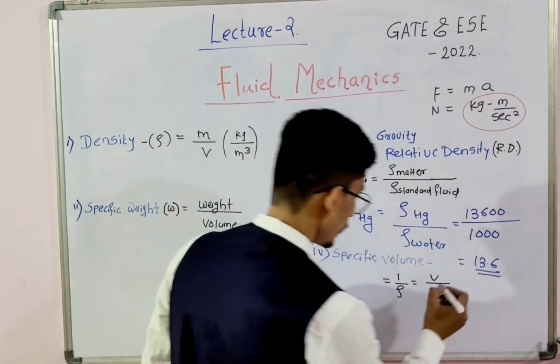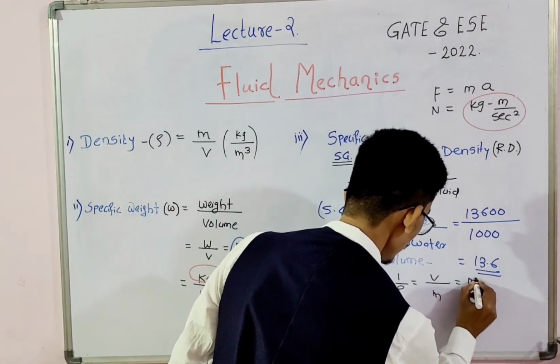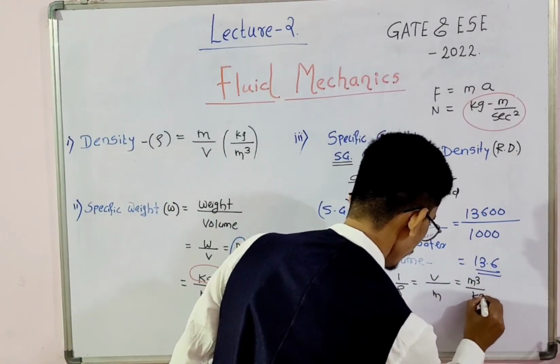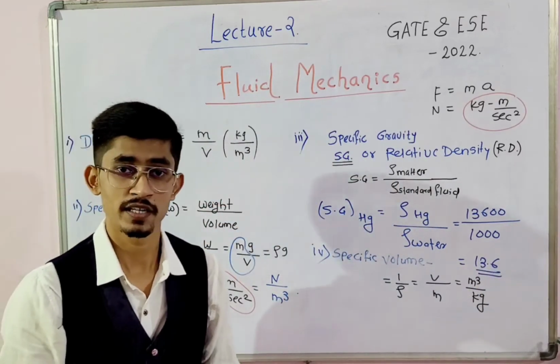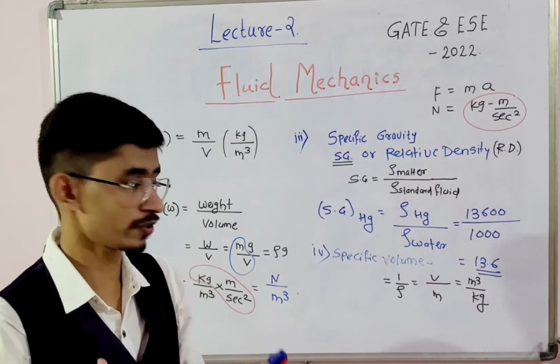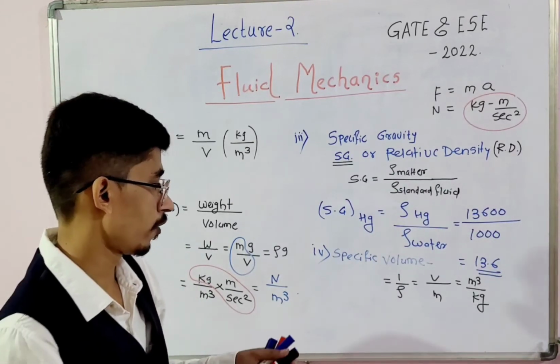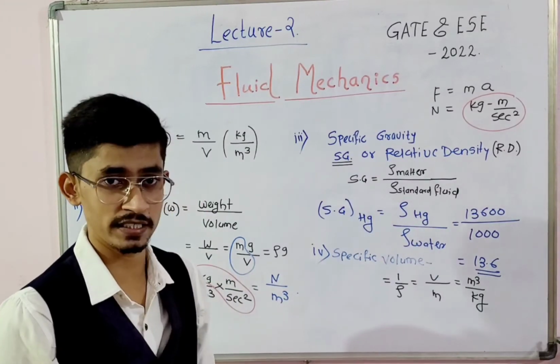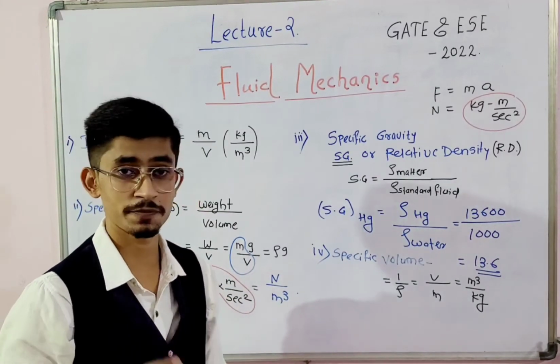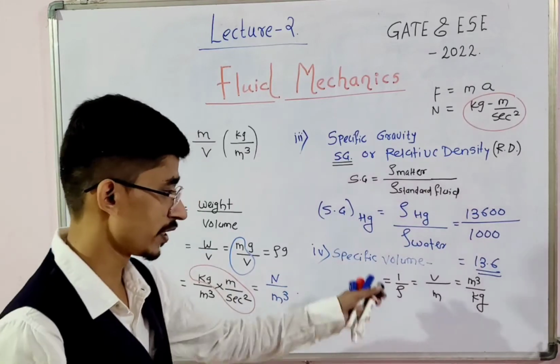So what will be the unit here? Volume per mass, meter cube per kg. Specific volume of air or any fluid is the quantity of volume occupied per unit kg, that is meter cube per kg.